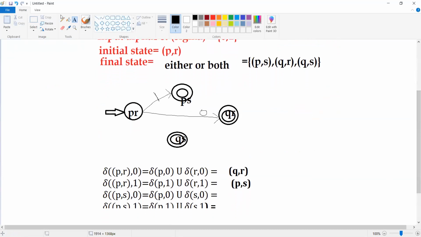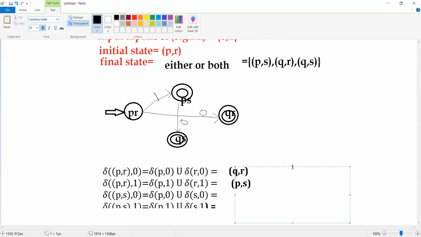Now I am writing over here: PS on 0 will be QS.